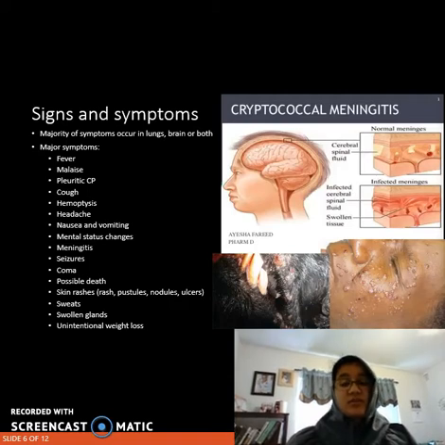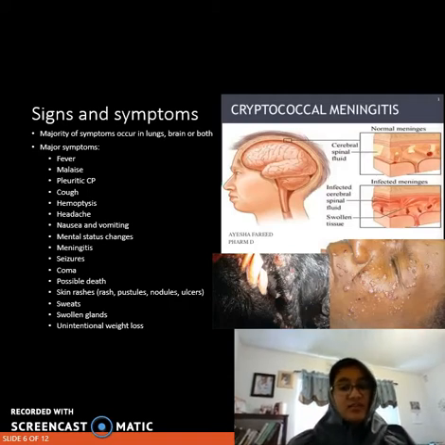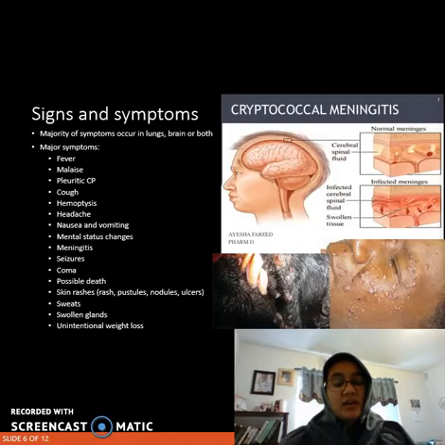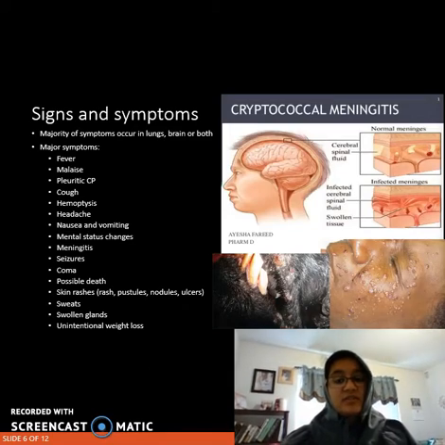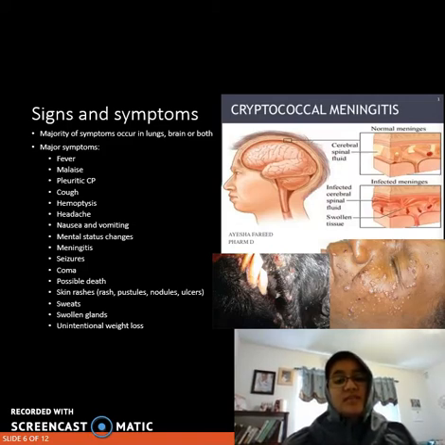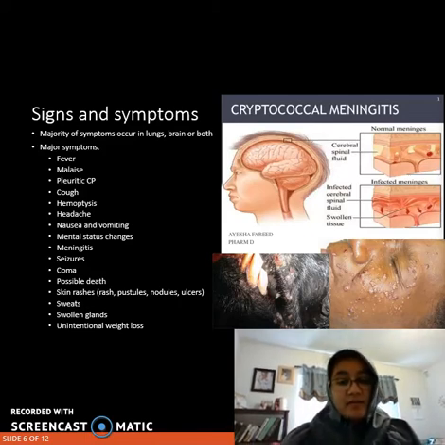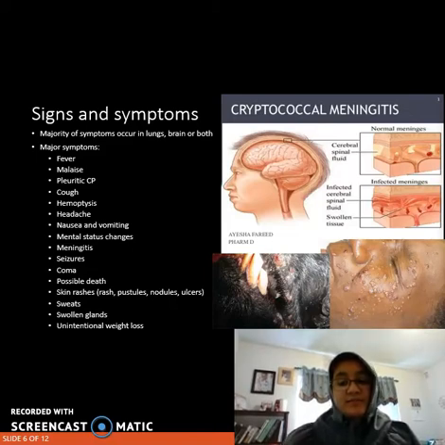The majority of the symptoms occur in either the lungs or brain or both. This is the following list of the major symptoms. Pleuritic chest pain is a sharp pain that occurs over the area of inflammation and increases with breathing movement. Hemoptysis is bloody or blood-tinged sputum. By vision changes, I mean blurry or double vision or photophobia. Mental status changes are things like lethargy or confusion.